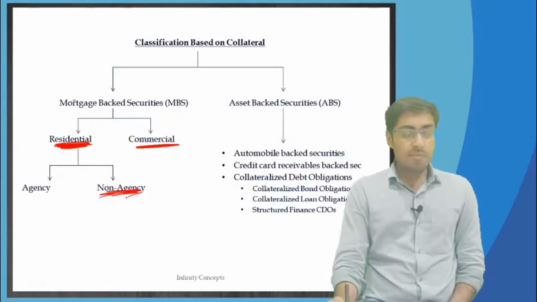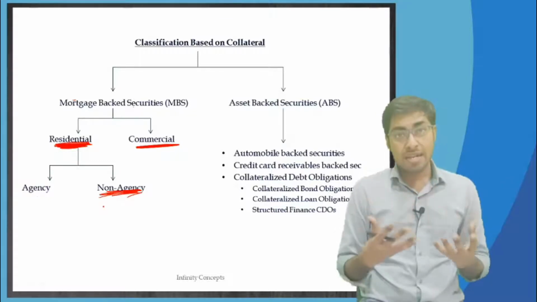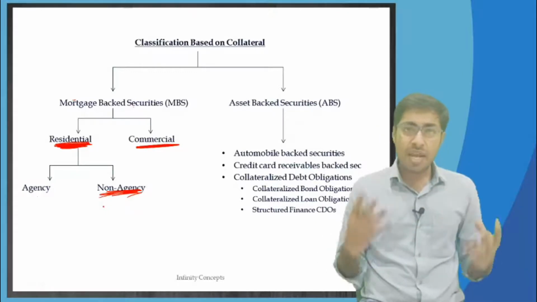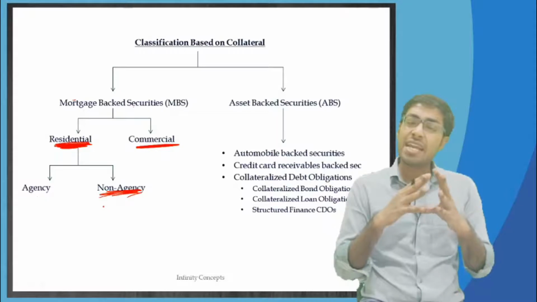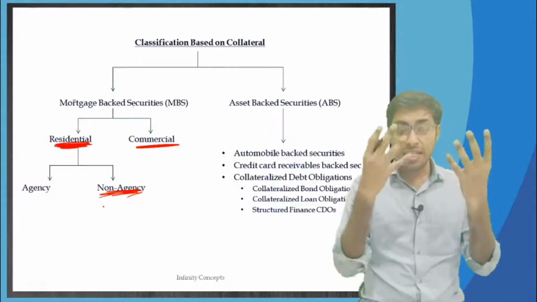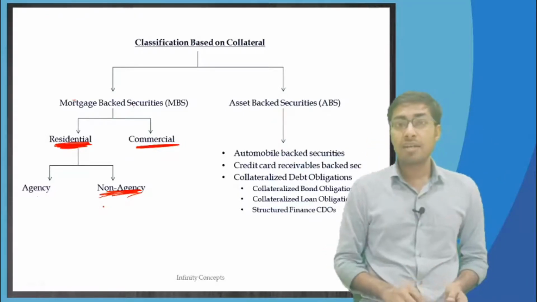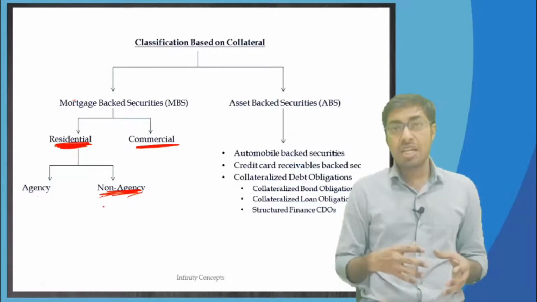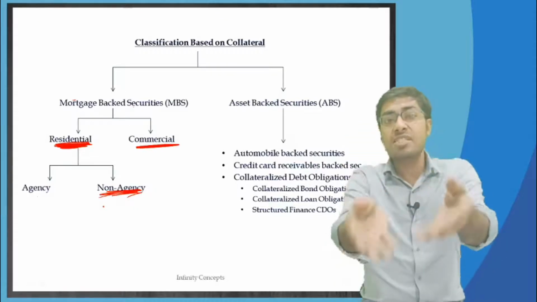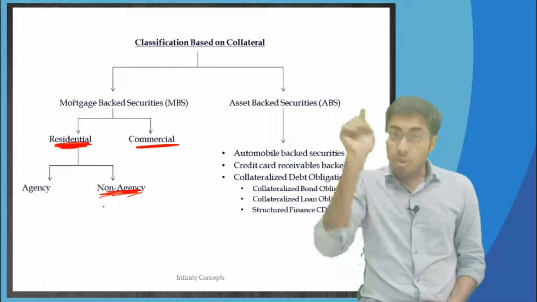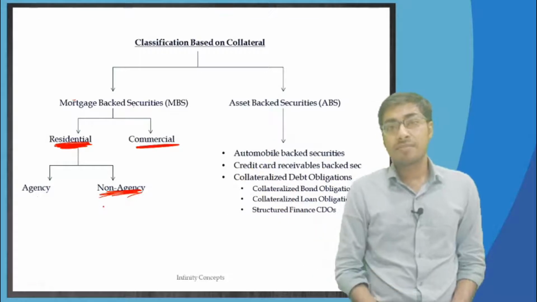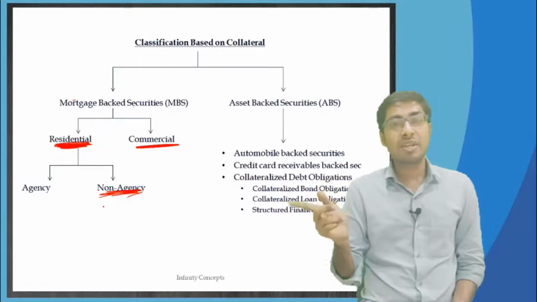What are non-agency residential mortgage backed securities? If, for example, Citibank or JP Morgan or Morgan Stanley or Wells Fargo or Bank of America, any of these companies which are not those three companies, have given out home loans in the market, and then in the next month they have created an SPV, and the SPV of these companies has issued securities to different investors in the market, then those securities will be called non-agency residential mortgage backed securities.